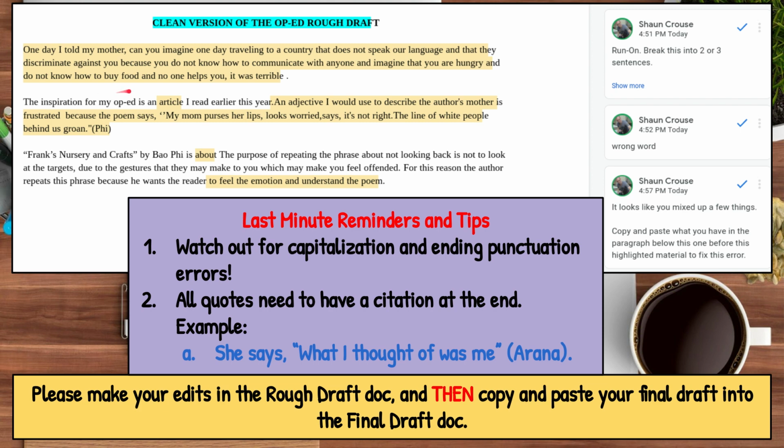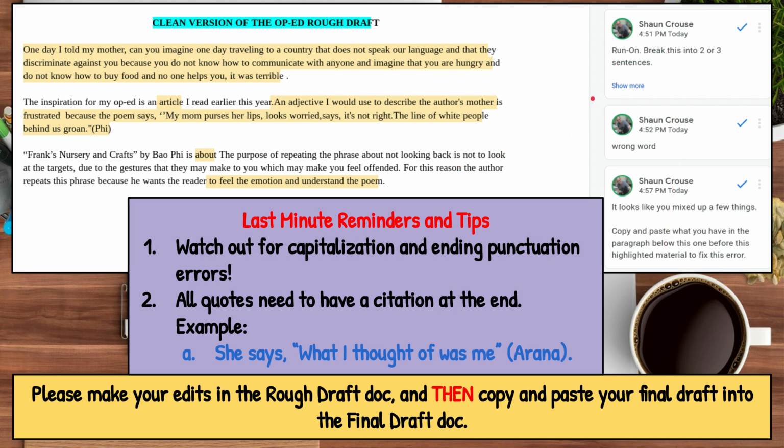This is, the inspiration for my op-ed is an article I read earlier this year. And they were actually talking about the poem. The word article is the wrong word, so you would just replace that with poem. Is a poem I read earlier this year. And so on. So just make sure that you read that feedback.